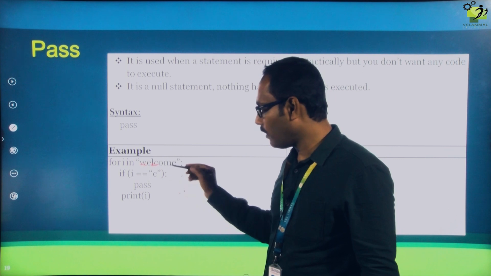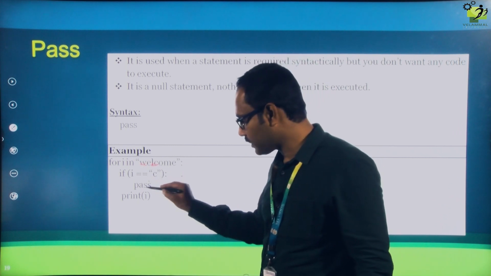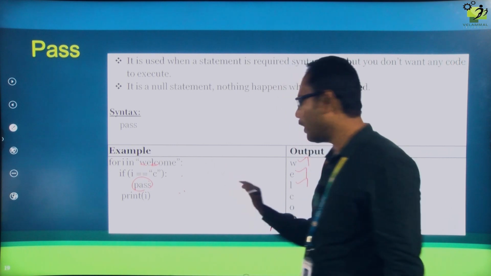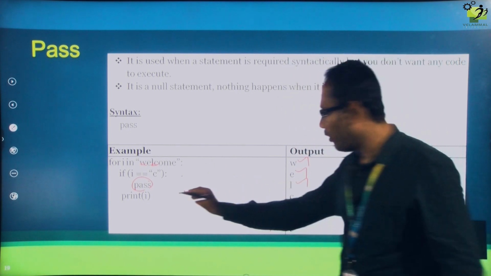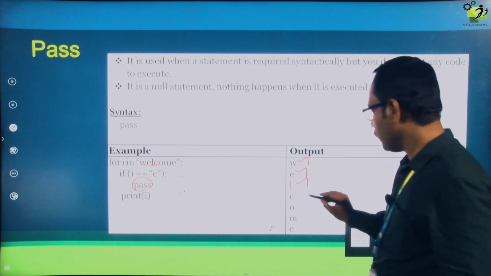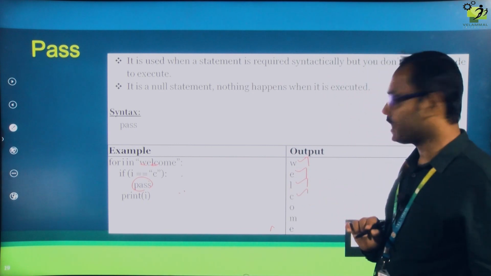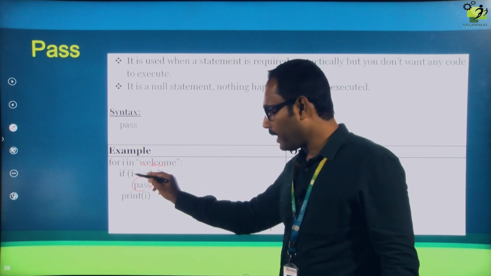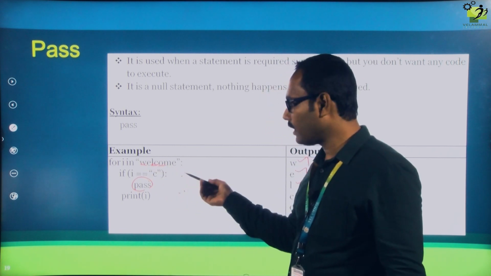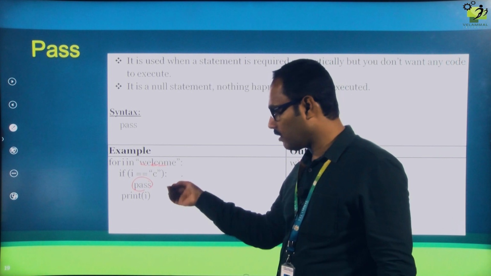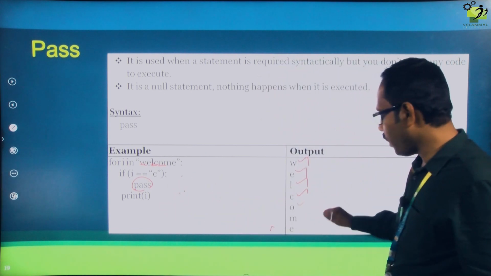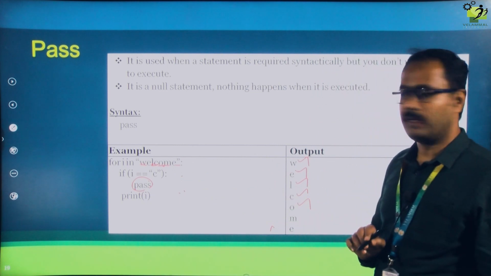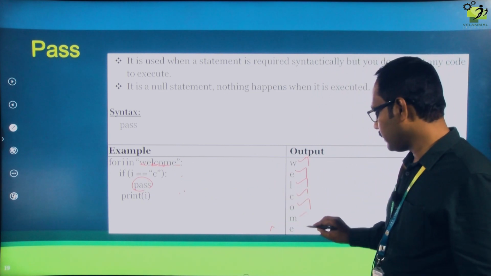The condition is true, so what will happen? It will come to pass. Simply it will come to pass, nothing will happen, and it will print C. Again it will go to O, it will compare O with c, both are not equal, it will come to print and print O. Likewise, all the letters will get printed, that is the difference.